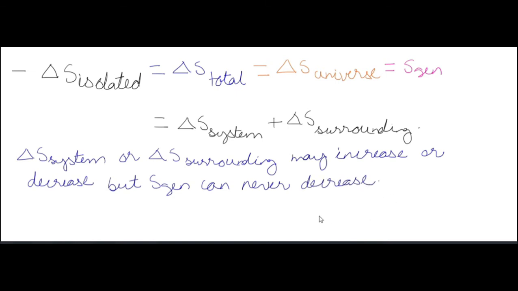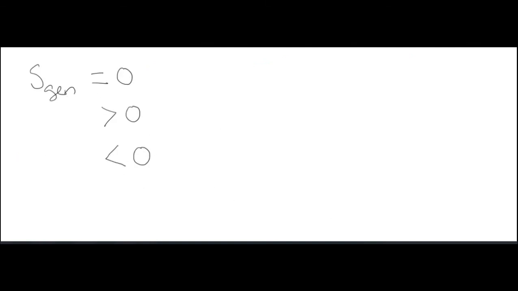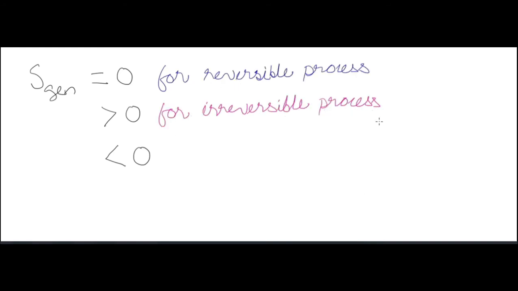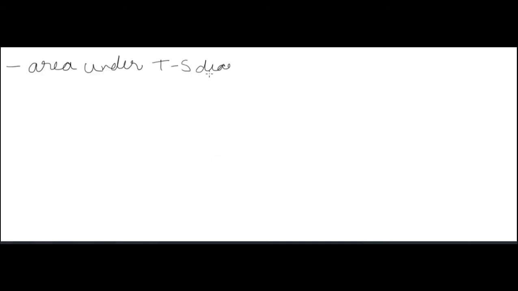It may be 0 or positive, but it can never be negative. So entropy generation can never decrease. Entropy generation is 0 for a reversible process, a positive value for an irreversible process, and a negative value is not possible. Total entropy change is always greater than or equal to 0.